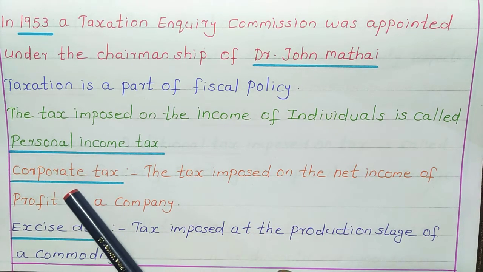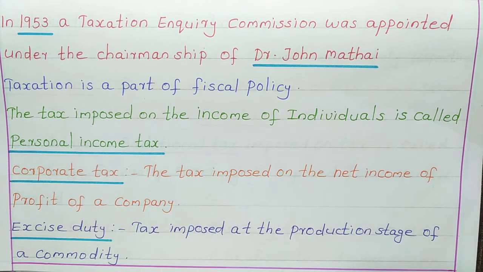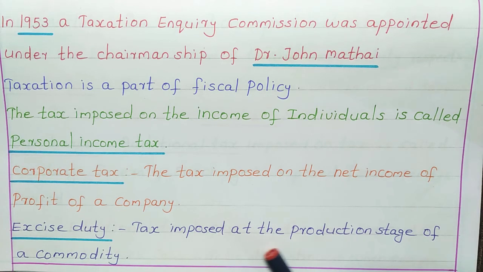Now let's see what is corporate tax. The tax imposed on the net income or profit of a company. So this corporate tax is imposed on the net income of the company. That is corporate tax. Excise duty: tax imposed at the production stage of a commodity.